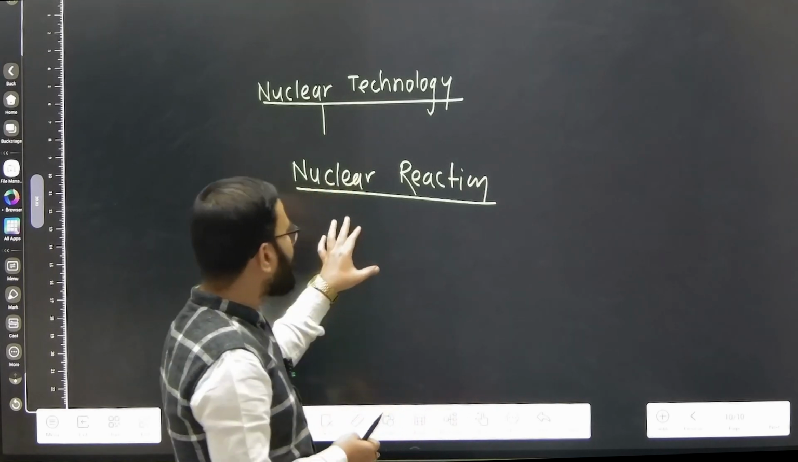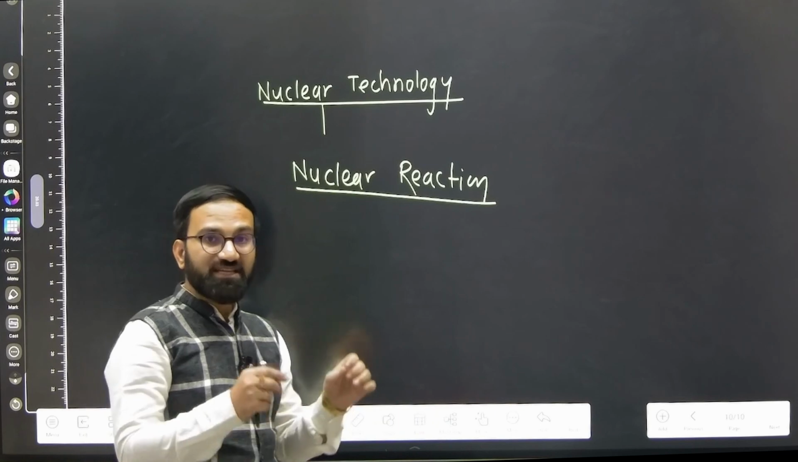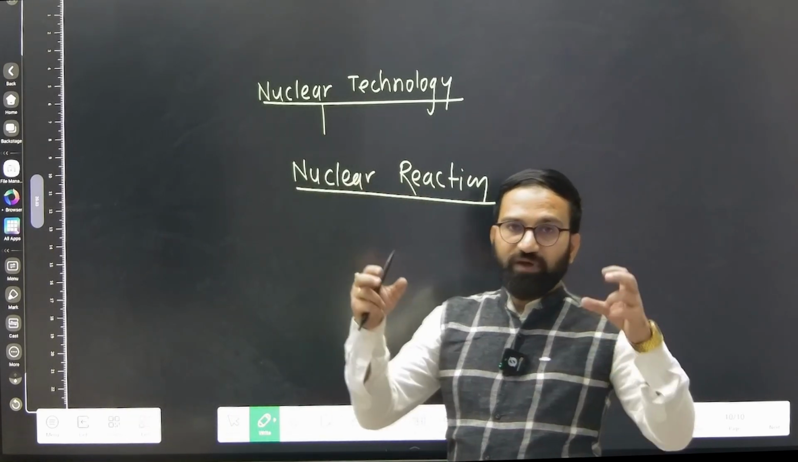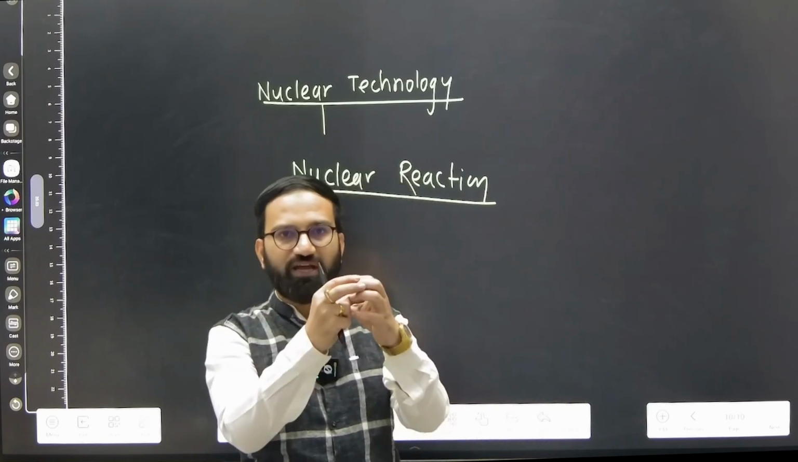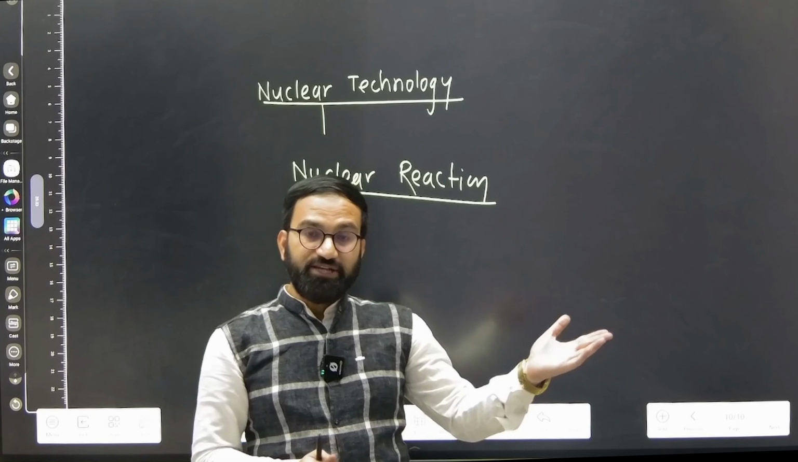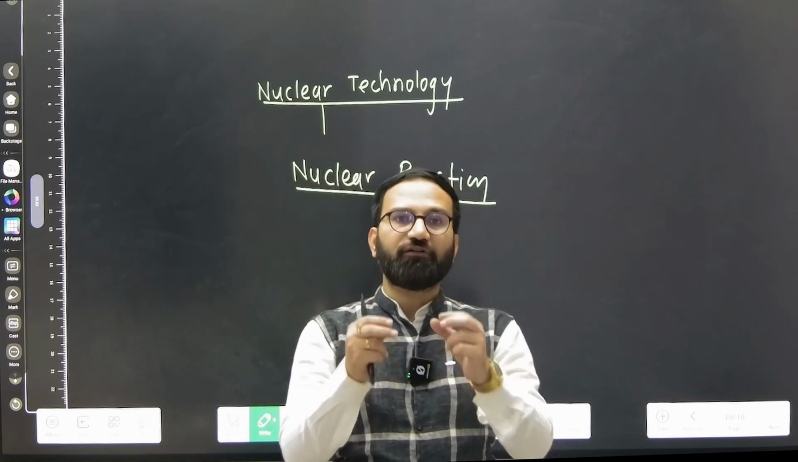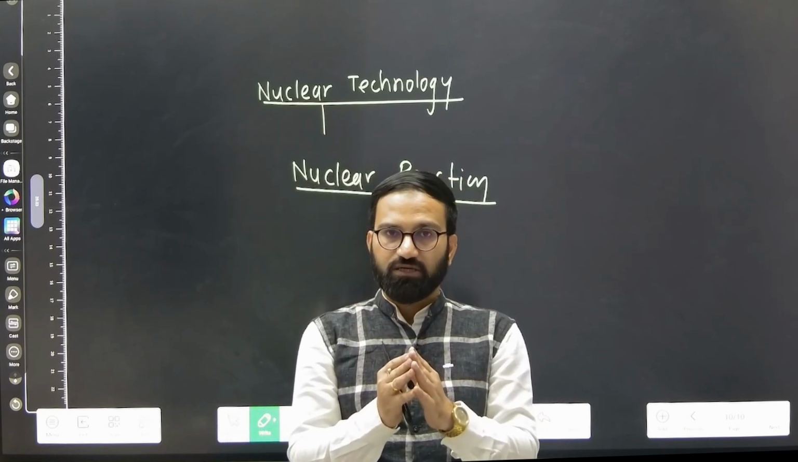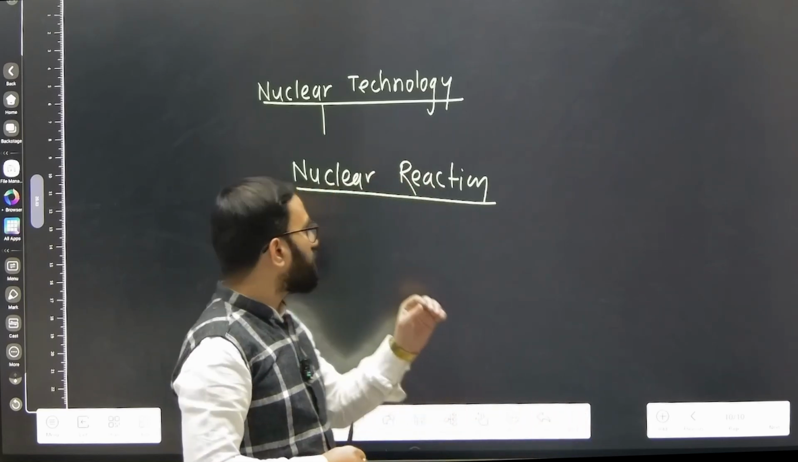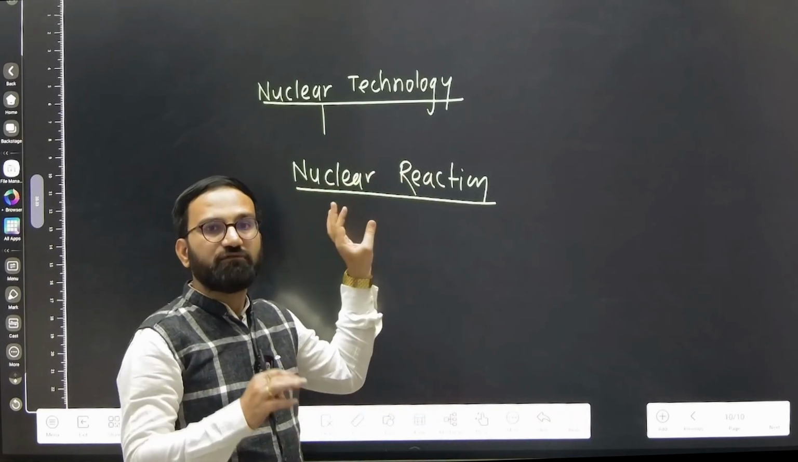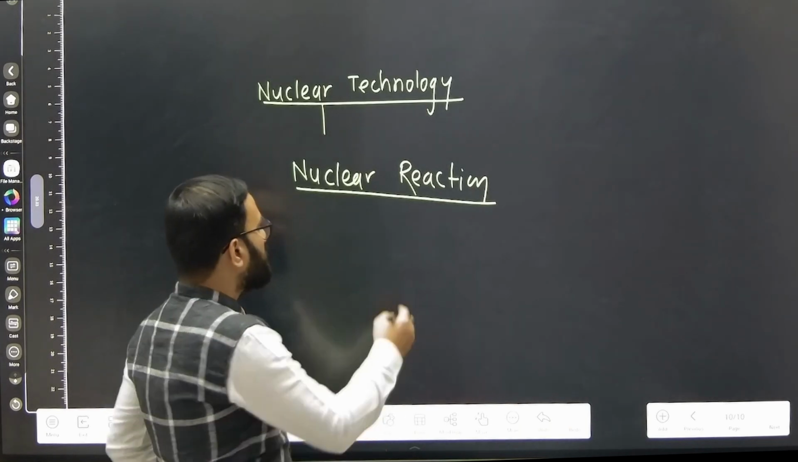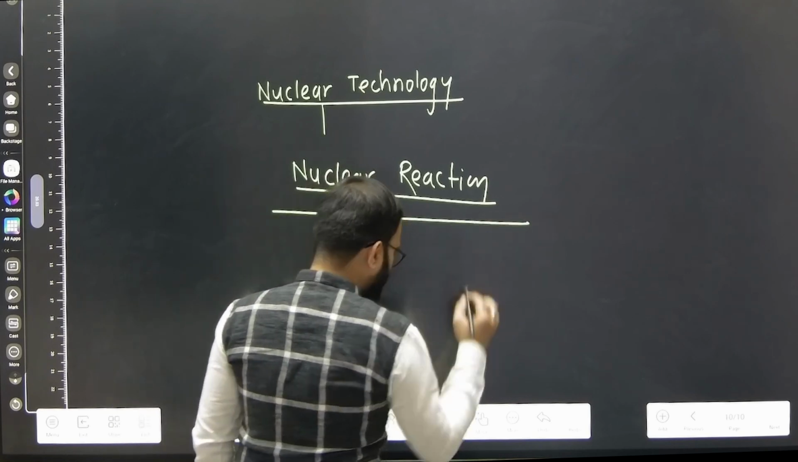But when we say nuclear reaction, the whole atom participates in the reaction. When two lighter atoms combine together and form one heavier atom, this is one kind of nuclear reaction. Similarly, we see breaking of a heavy nucleus into two lighter nuclei. That we call nuclear fission and nuclear fusion. So there are two types of nuclear reaction we see.